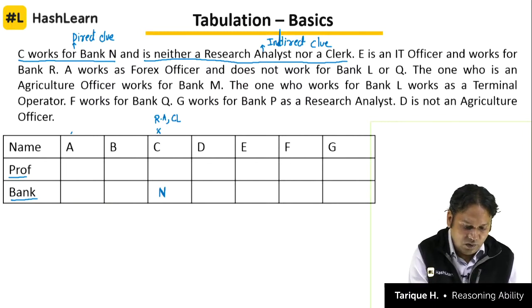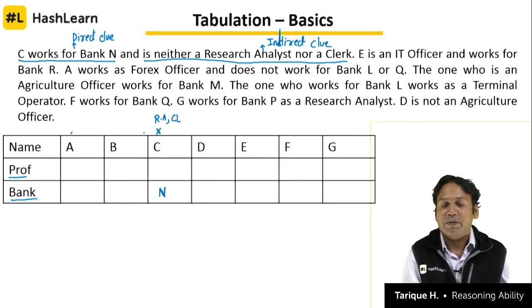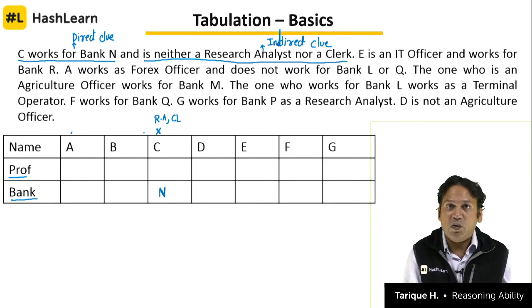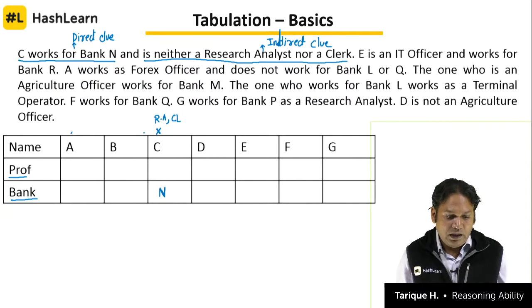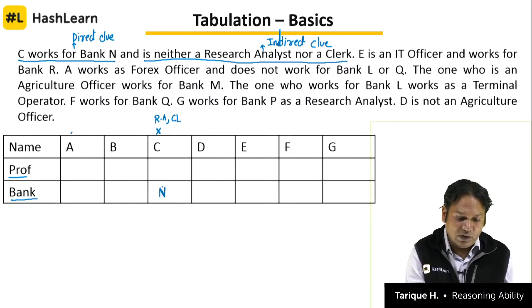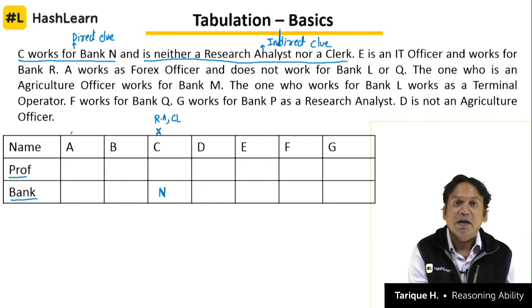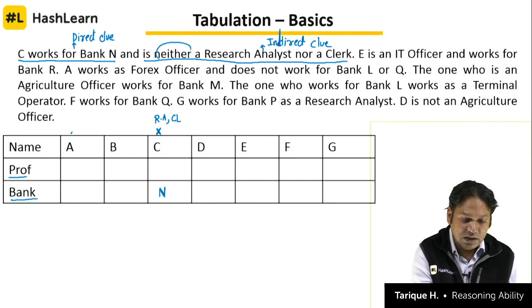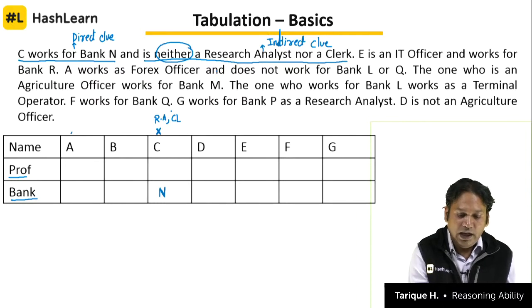So what we don't know, we write on top or bottom. Okay, that is how I handle these clues, and then once we finally get to know what will come in the box, only then we will fill it in the box. ठीक है? So C किस बैंक में काम करता है? N, और C का प्रोफेशन क्या नहीं है? C is neither, she is not research analyst RA, and is not a clerk CL.